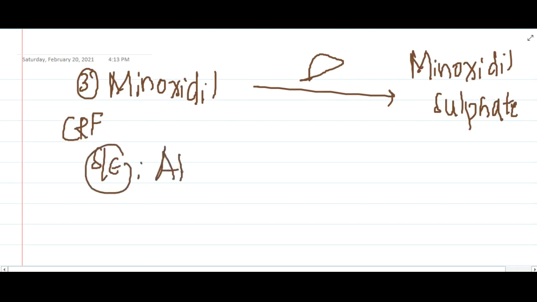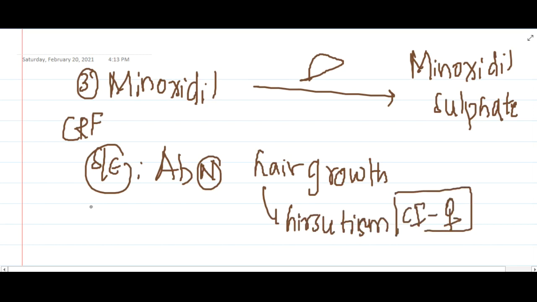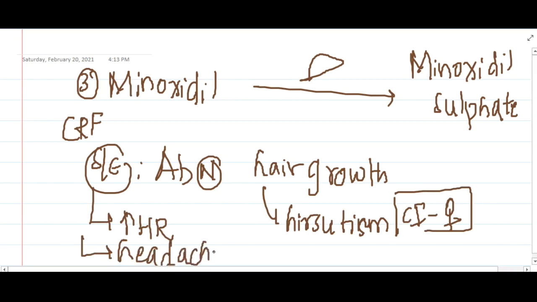If you see the side effects, minoxidil causes abnormal hair growth or hypertrichosis. This is called hirsutism in females, so minoxidil is contraindicated in females. One more side effect is reflex tachycardia, and headache is seen.